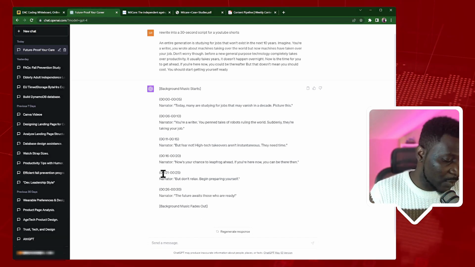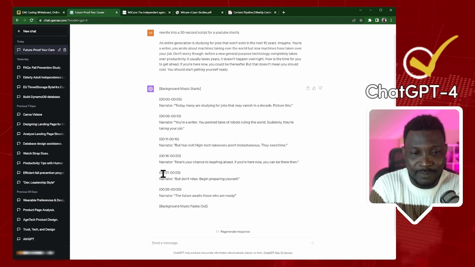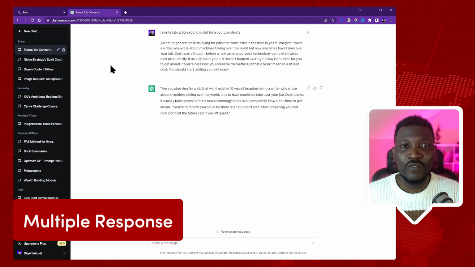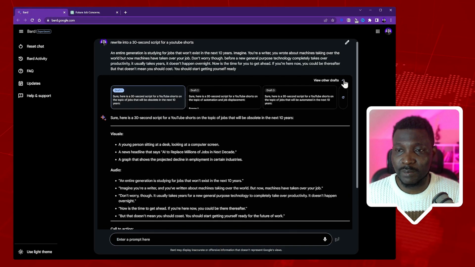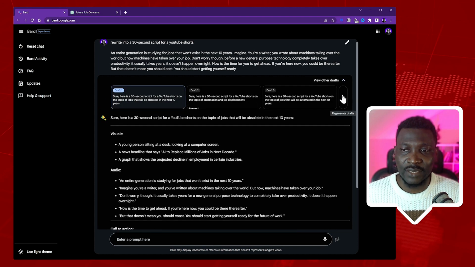That's very good. When it comes to response quality, GPT-4 has a better answer. With ChatGPT, you can easily find your regenerate response button right here. For Google Bard, that is kind of hidden away. It does have regenerate response, but it's hidden under this view other drafts. So you find it here, regenerate response.